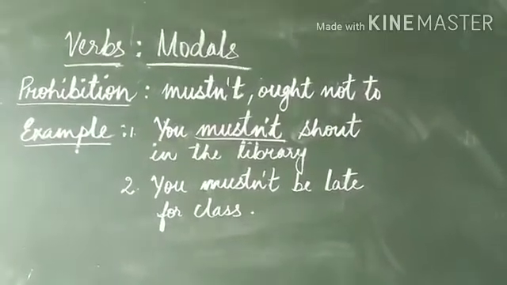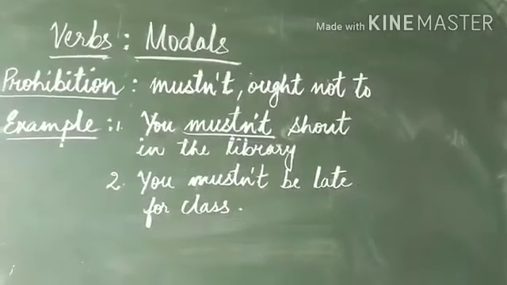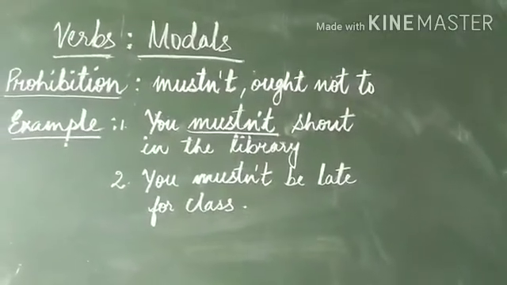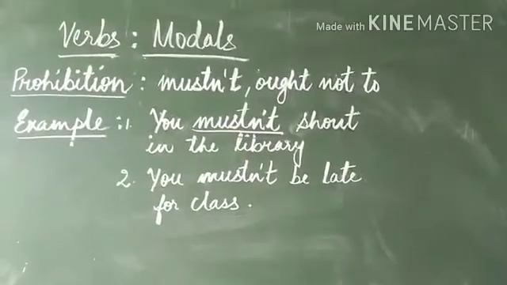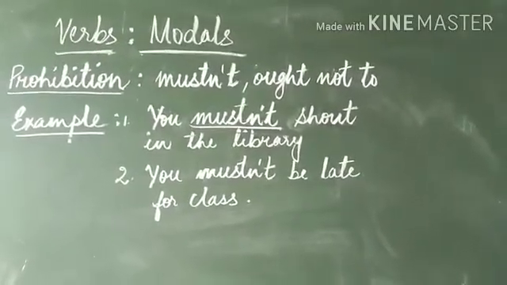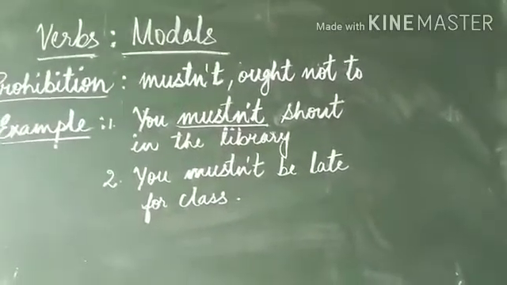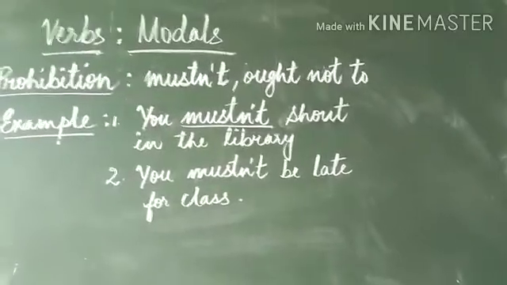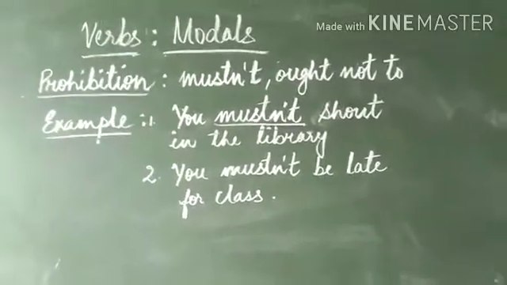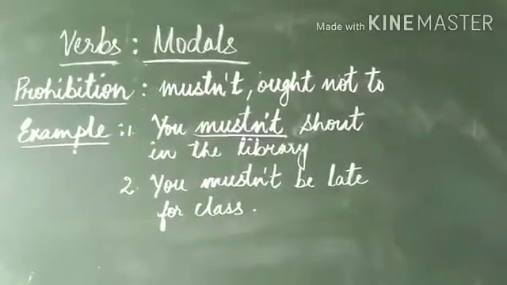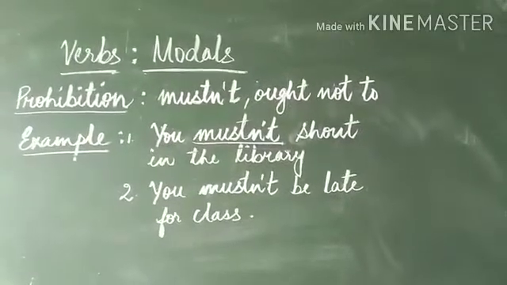While teaching ought to, I told you that it's your moral responsibility to do a certain thing. Suppose you ought to take care of your parents. That means it's your moral responsibility. The same thing here: ought not to means doing something won't be right.